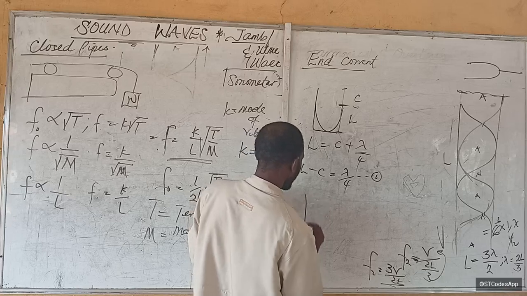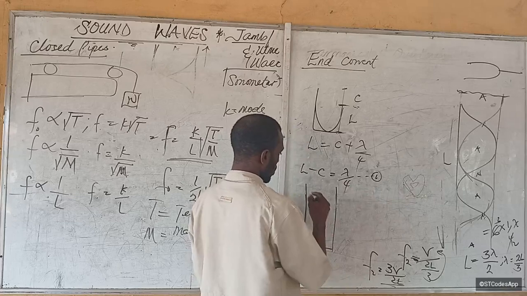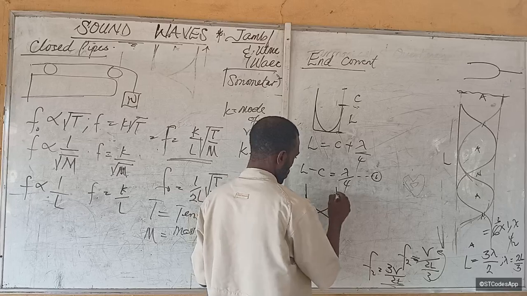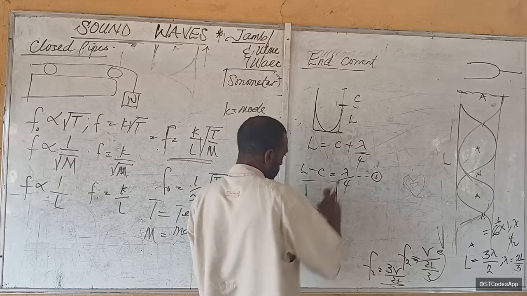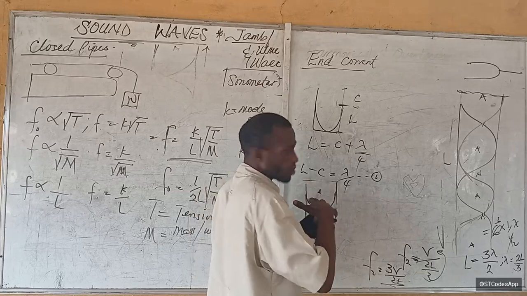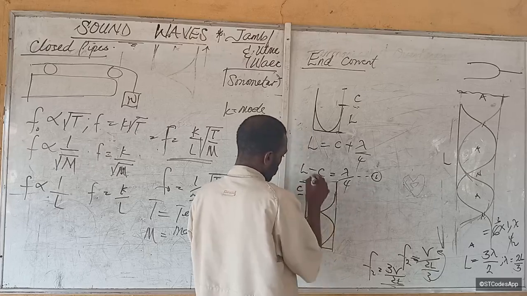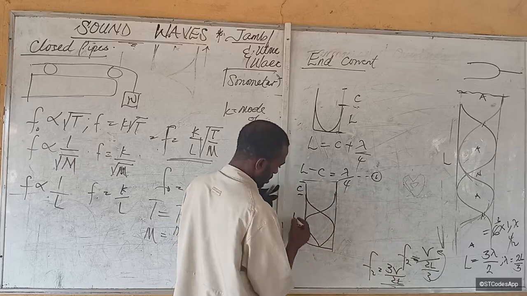We can also increase it a little. If we increase it a little, we're going to have something like this too, since it's closed at one end, right? You see that the vibration will not start from the top. The vibration does not coincide with the top. So it starts from somewhere here, so it needs some end correction, isn't it? C, right? But this end from here to here is the length.